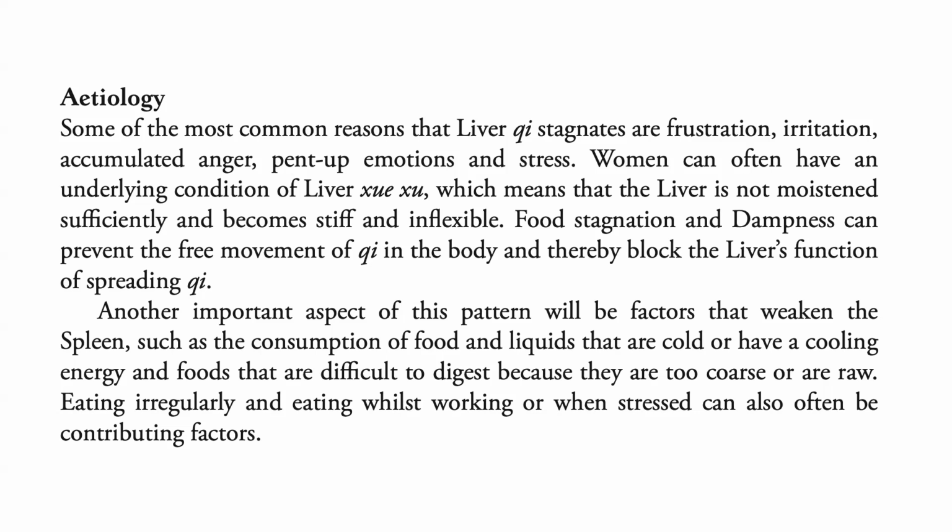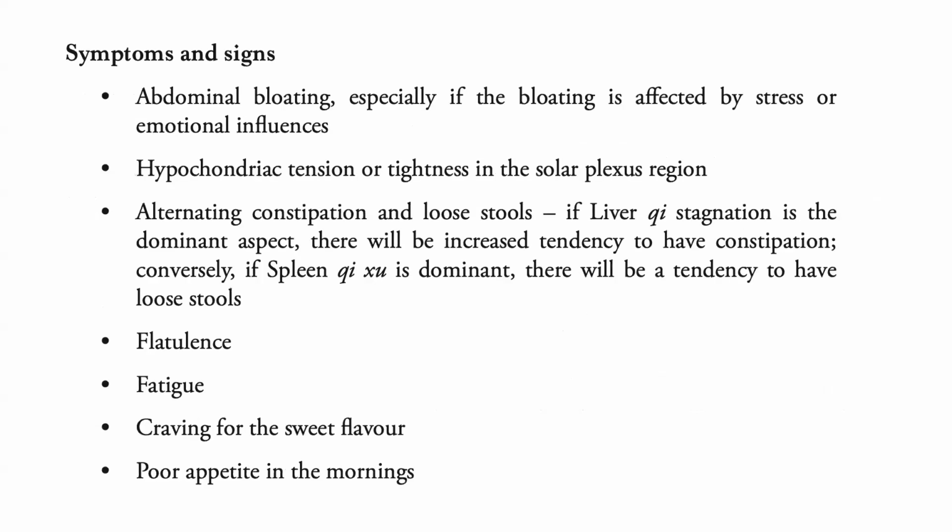Eating irregularly and eating whilst working or when stressed can also often be contributing factors. Symptoms and signs: abdominal bloating, especially if the bloating is affected by stress or emotional influences. Hypochondriac tension or tightness in the solar plexus region. Alternating constipation and loose stools. If liver qi stagnation is a dominant aspect, there will be increased tendency to have constipation. Conversely, if spleen qi deficiency is dominant, there will be a tendency to have loose stools.